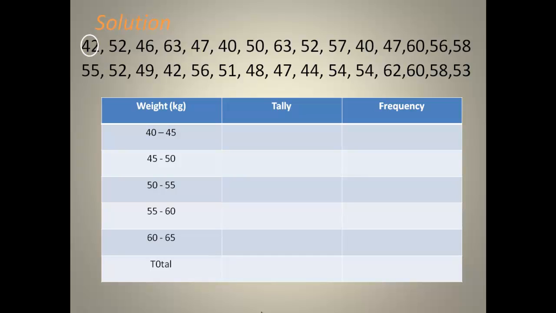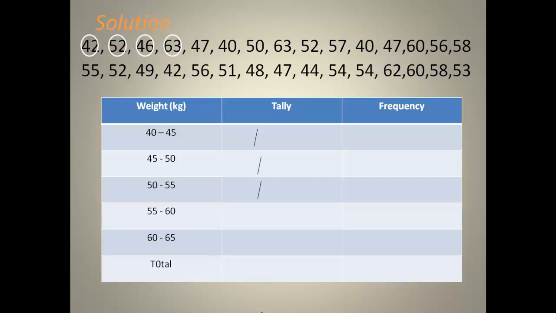The first value is 42, and it will be at a class boundary of 40 to 45. So we have our tally there. The next one is 52, and that will be at a 50 to 55 class boundary. 46 will be at a 45 to 50 class boundary, so we made a tally.